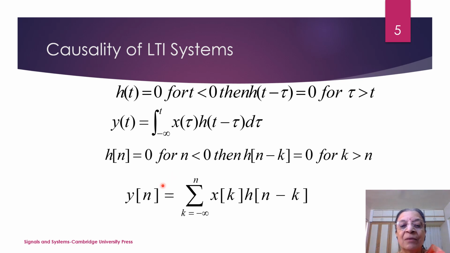So when I write the summation k varying from minus infinity to infinity in general, x[k] h[n minus k]. But what is h[n minus k]? h[n minus k] will be equal to 0 for n minus k less than 0, meaning k greater than n. So here I'll have to write k equal to minus infinity to n. Here also I'll write integration minus infinity to t for a causal system.